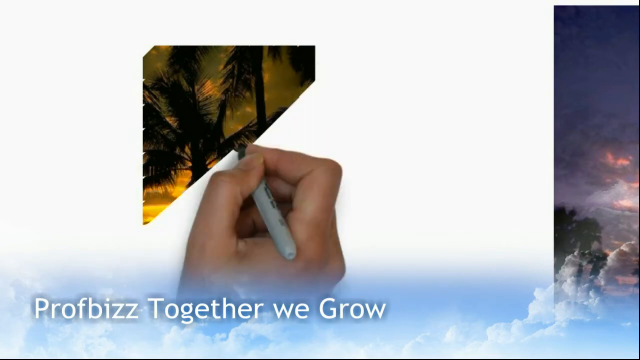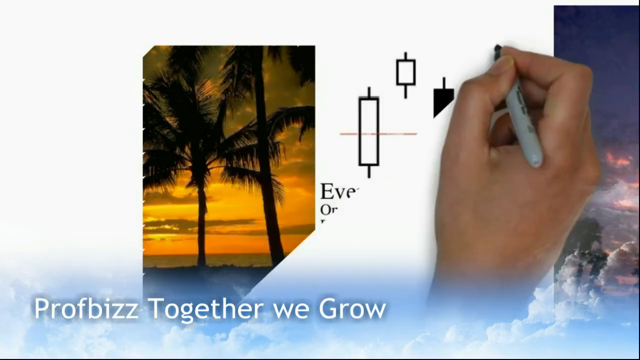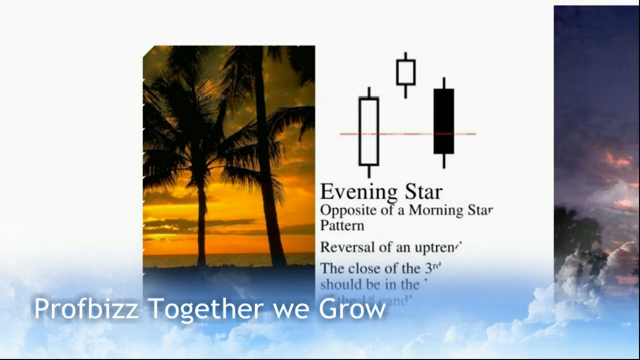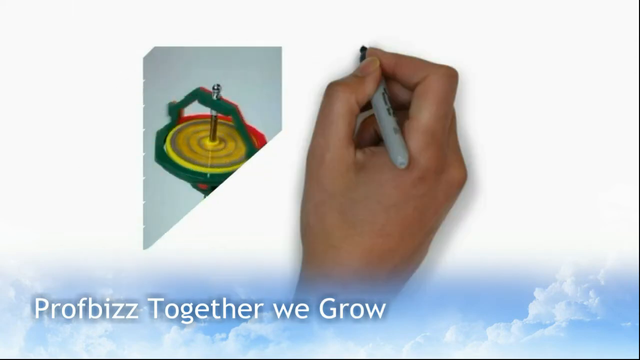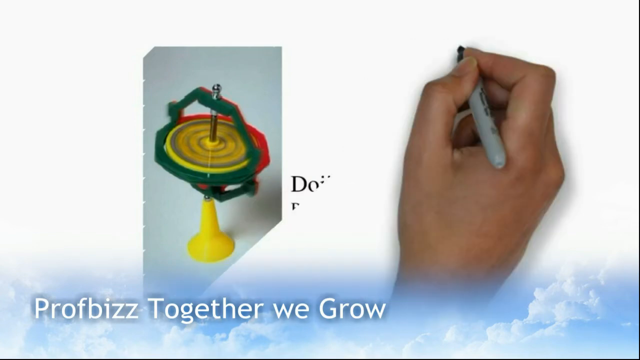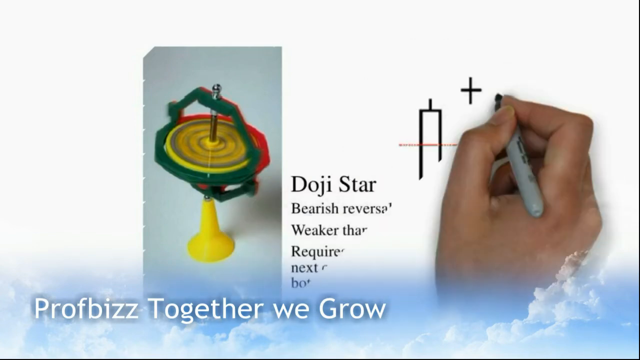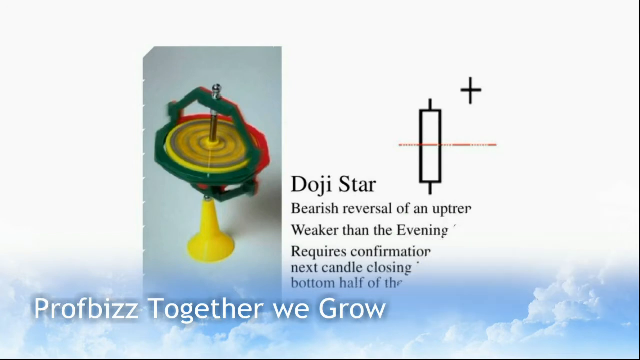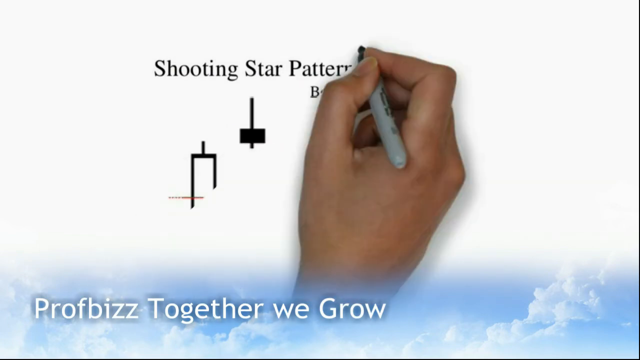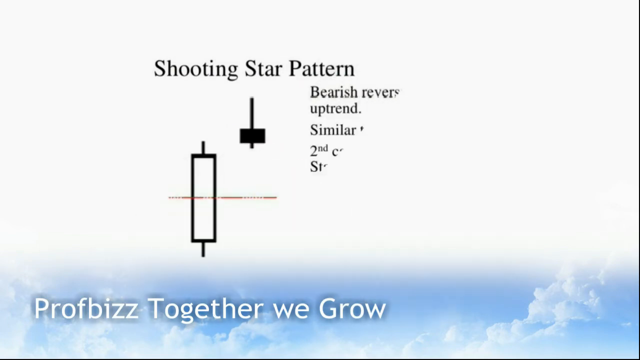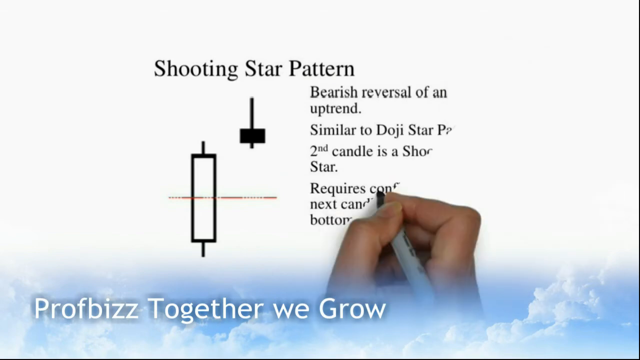Engulfing pattern: one bullish and one bearish candle. The second candle must fully cover the first candle, bullish or bearish according to the second candle. Morning star: bullish indicator after a downtrend. The close of the third candle should be in the top half of the first candle. Evening star: opposite of the morning star pattern, reversal of an uptrend. The close of the third candle should be in the lower half of the first candle.